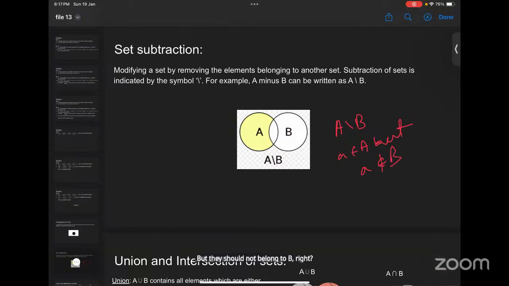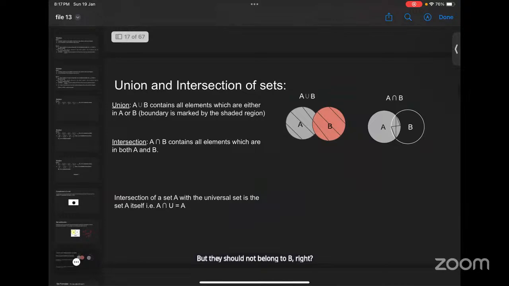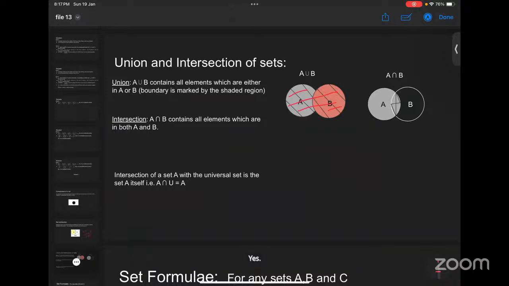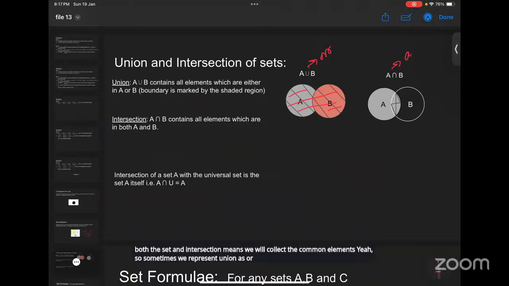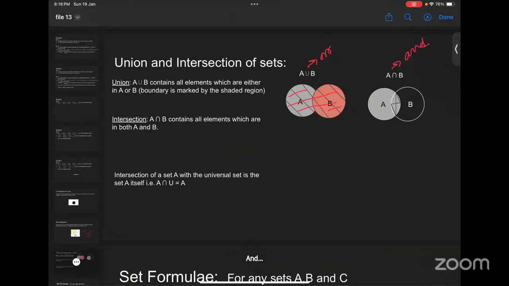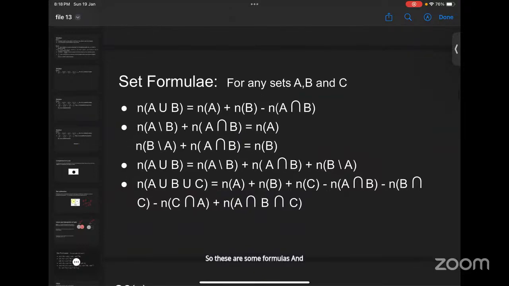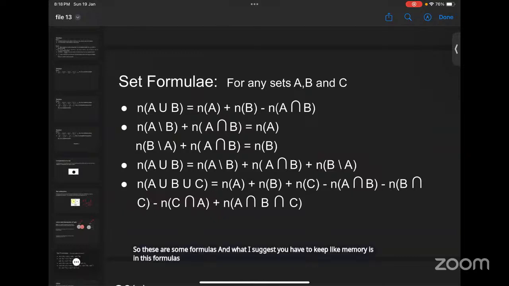Again we have union and intersection. So you already know about union and intersections, right? Union means all the elements in both the sets, and intersection means we will collect the common elements, common in both of the sets. Sometimes we represent union as or and intersection as and, right? So these are some formulas, and what I suggest is you have to keep memorizing these formulas. I mean, you have to use these formulas frequently during your exam and your assignments.